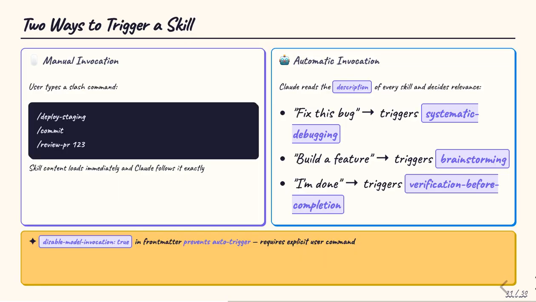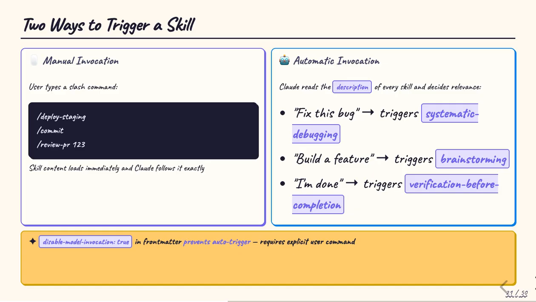Skills can be invoked in two ways. Manual invocation is simple. The user types a / command like /deploy staging or /commit, and the skill content loads immediately. Automatic invocation is more subtle. Claude reads the description field of every available skill and decides whether it's relevant to the current task. Tell Claude to fix a bug, and it might automatically trigger the systematic debugging skill.